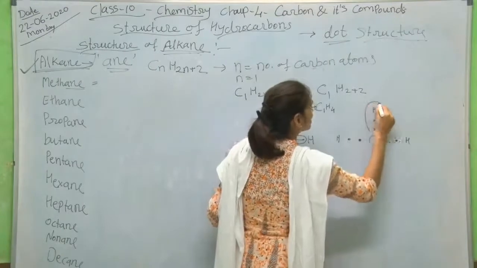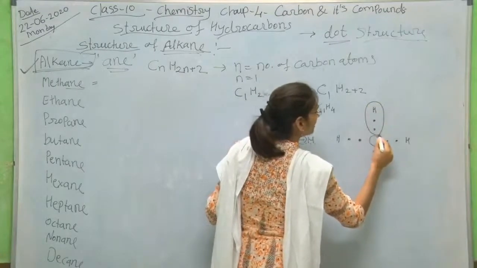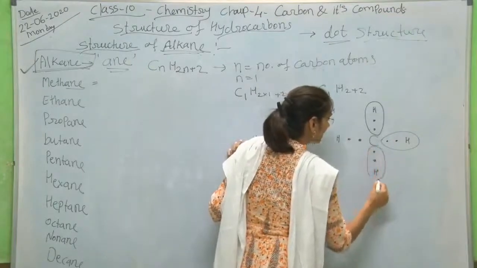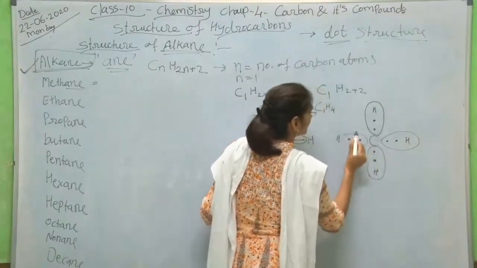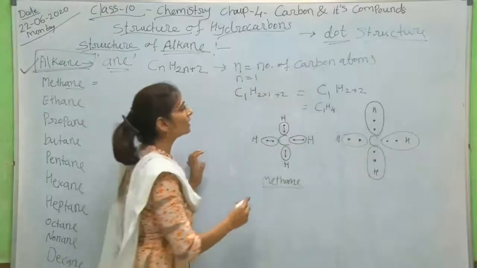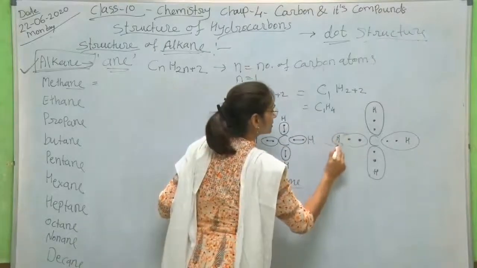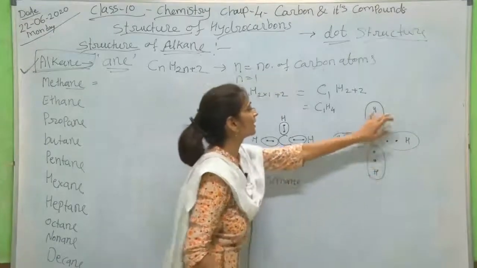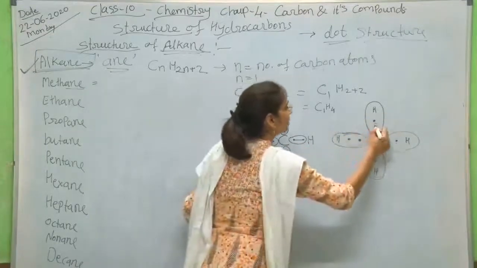So the Lewis dot structure will be like that, and again like that. So this is the Lewis dot structure. Both hydrogen and carbon are bonded by a single bond here.